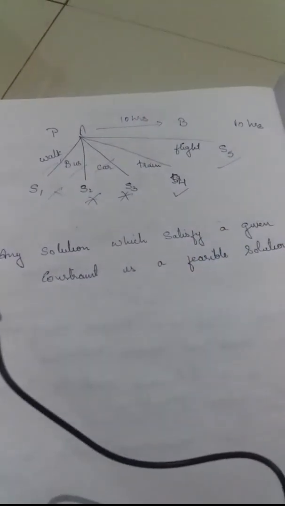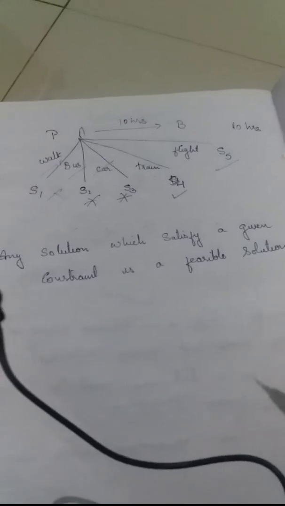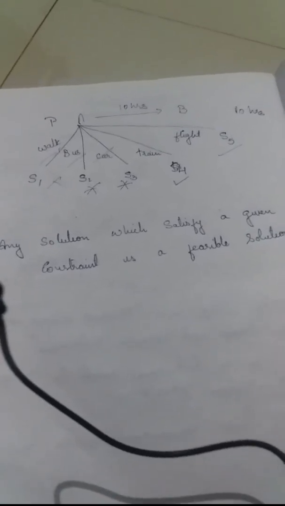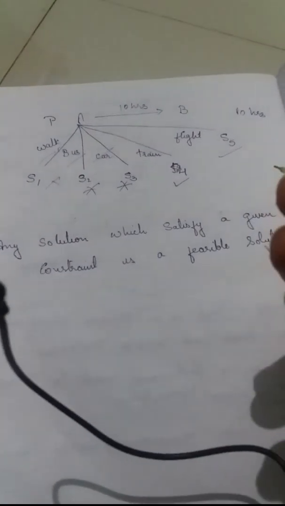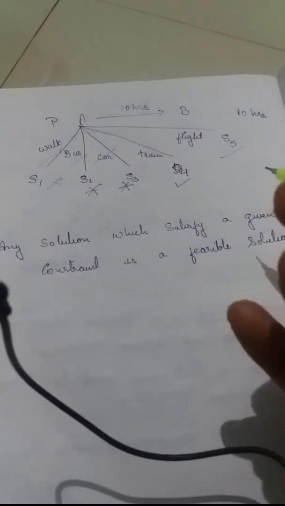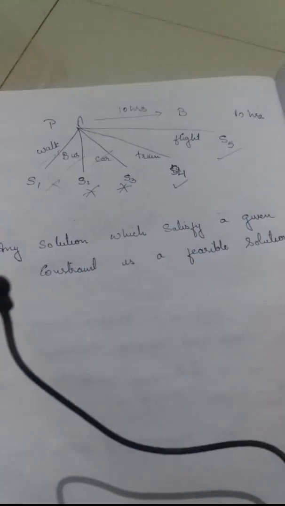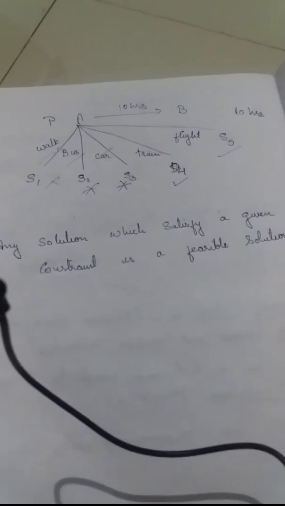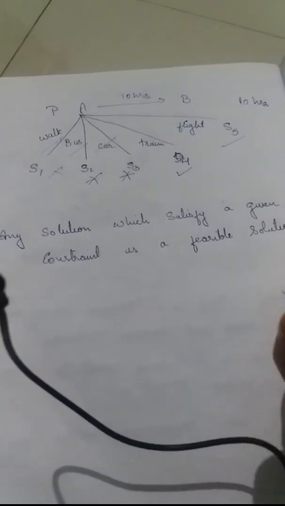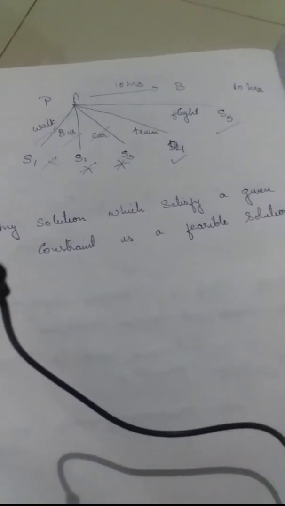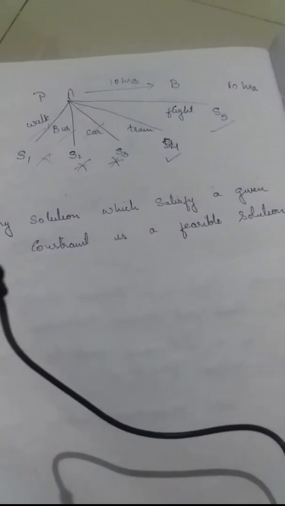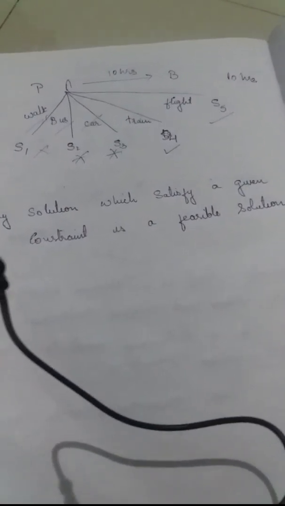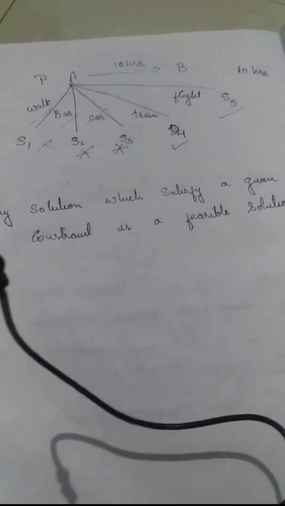So when solving optimization problems, we have to be careful about some terminologies. The first terminology is optimization, that is, any solution which is minimum or maximum is called as an optimization solution. Then you have the terminology feasible solution. Any solution which is satisfying a given constraint or condition is a feasible solution. Here the condition is we have to reach the city within 10 hours.